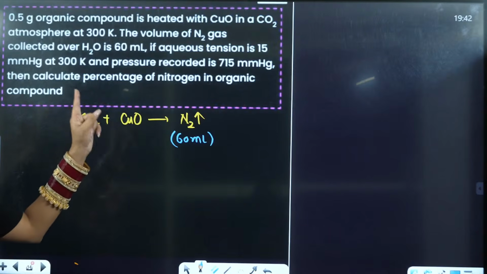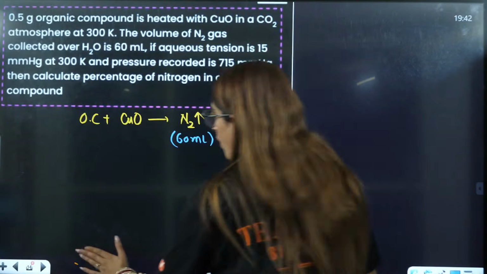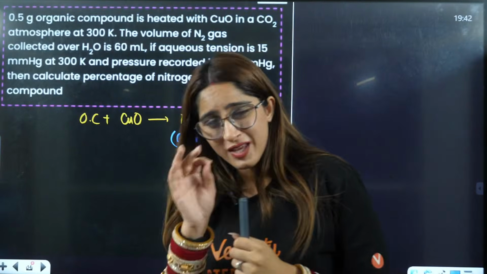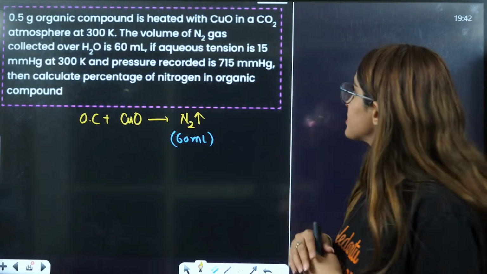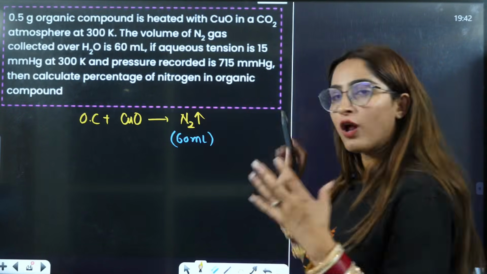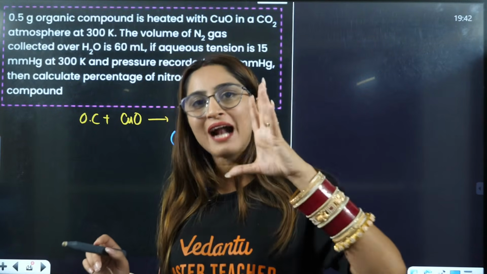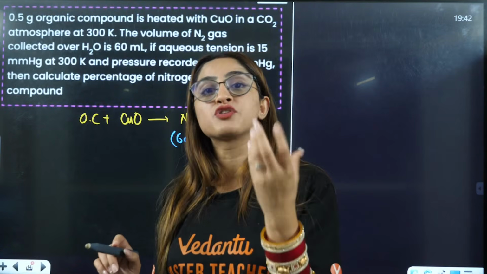If aqueous tension is 15, now beta see, what they are saying is that in this N2 gas, the pressure of the water vapors is also there. And always when we want to calculate the pressure of that gas, we will always subtract the aqueous tension, or we can say the pressure of the vapors.